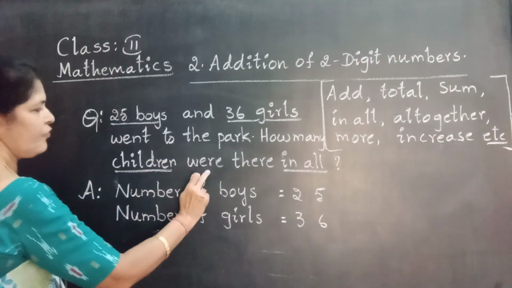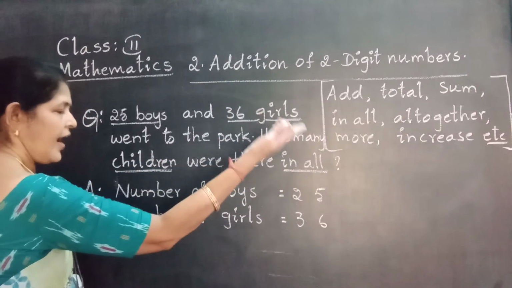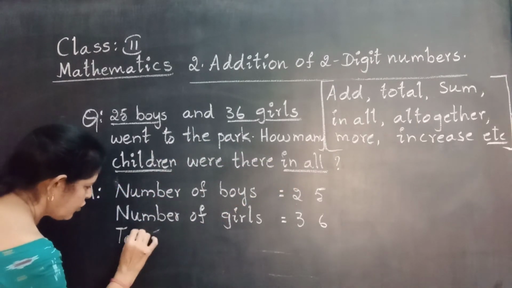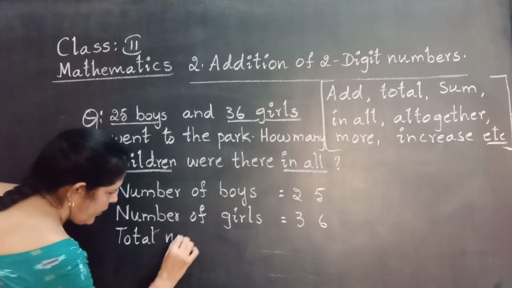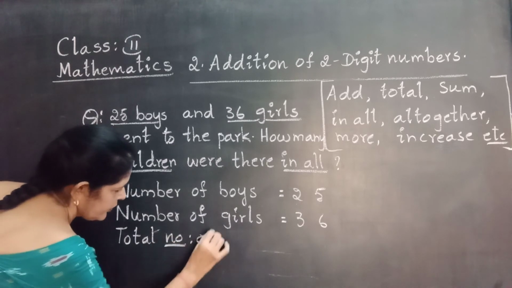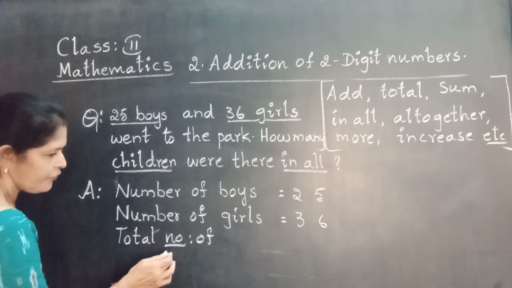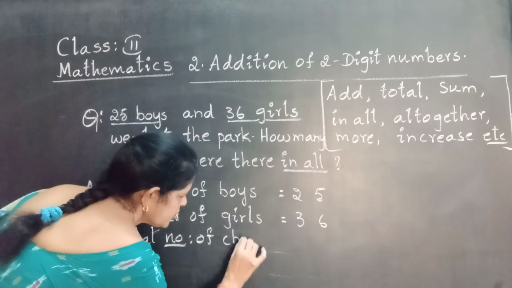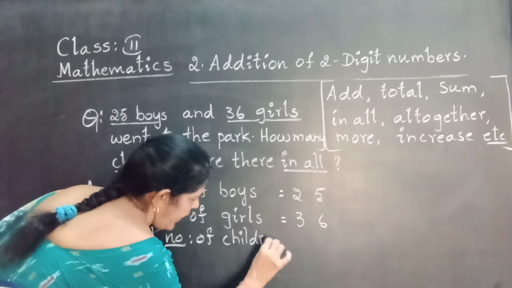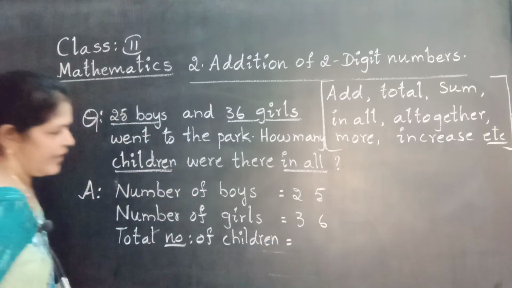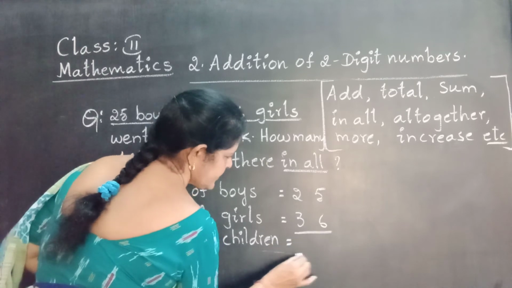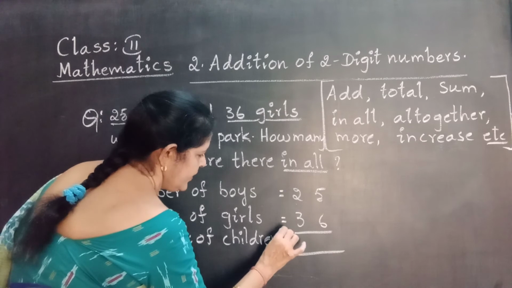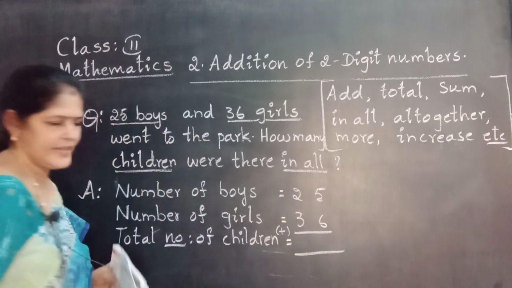How many children were there in all means addition. That is an addition word. That's why we use total. No. is the short form of number of. Number of children. Put dashes. Here total means we get the total by addition. That's why put the plus symbol.